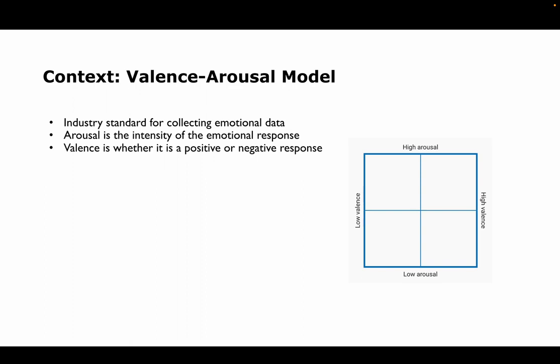To describe the valence arousal model, you'll see it here. We use it in our application. This is actually our UI from the application you're seeing here. Arousal means the intensity of the emotion, and valence is essentially, is it positive or negative? Based on where you tap, there are different emotions that correspond. The top right would be excited, top left would be anxious, bottom left would be bored, bottom right would be calm, and right in the middle, I guess, is perfect zen.